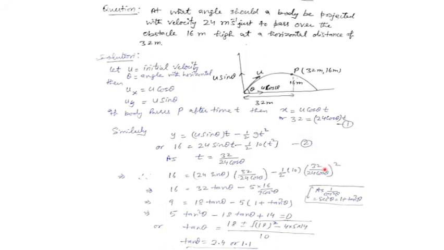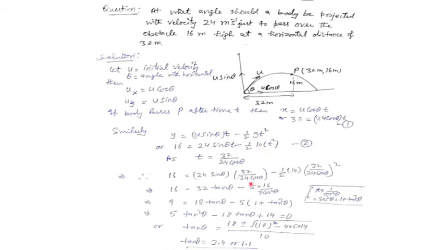x upon u cos theta whole square, into the value g. Here it is not given, so I am taking the value of g equals 10 for my convenience. If it is not mentioned in the question, you may take 10 meter per second square. If it is mentioned, then you are supposed to take that particular value. So I am taking g equals 10 here.